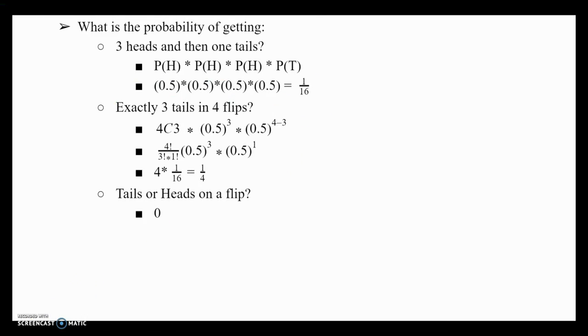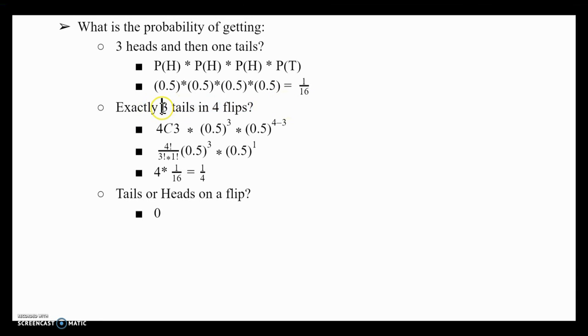So for the first question, we have 3 heads and then 1 tails. So that'll be the probability of a heads on the first one, a heads on the second, a heads on the third, and then a tails on the fourth. So it's 0.5 times 0.5 times 0.5 times 0.5, which is 1/16, or you could put it in decimal form, completely up to you. That is a very simple one. We're going to go to a more difficult one.